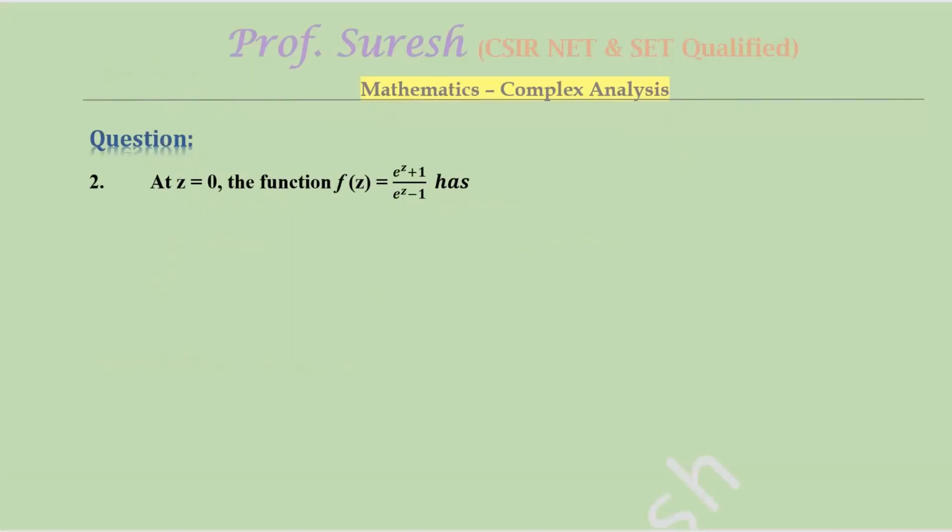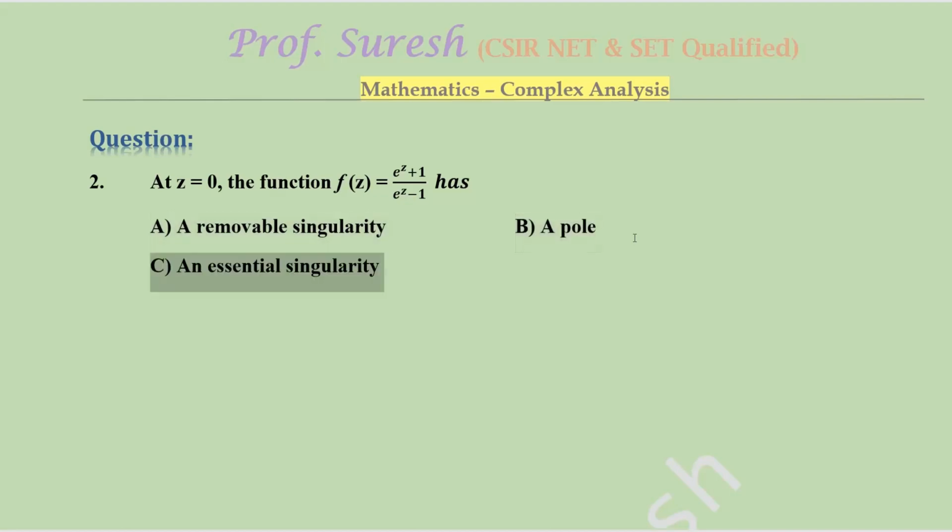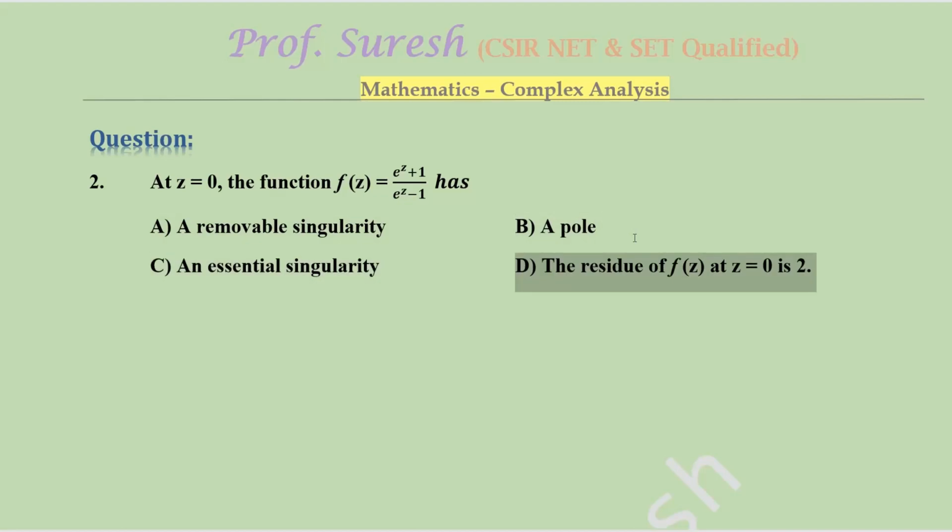At z = 0, the function f(z) = e^z + 1 / (e^z − 1) has a removable singularity, a pole, or an essential singularity? The residue of f(z) at z = 0 is 2. See here, the question asks about the singularity at z = 0 only. So you need not find all the singularities by putting the denominator equal to 0. We have to check at z = 0 only. The singularity itself is given, so no need to find all other singularities.